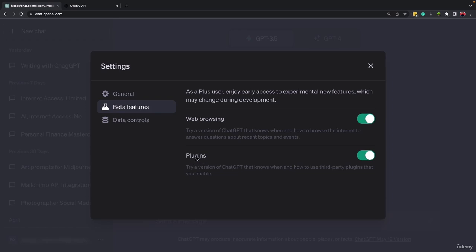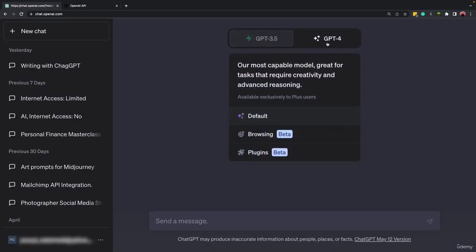There are many different plugins, and in the ChatGPT advanced section of this course, I will talk more about web browsing and plugins. And since these 2 options are on right now, if I come here to ChatGPT 4, as you can see, I have the option to select the default version, browsing version, and plugins version.